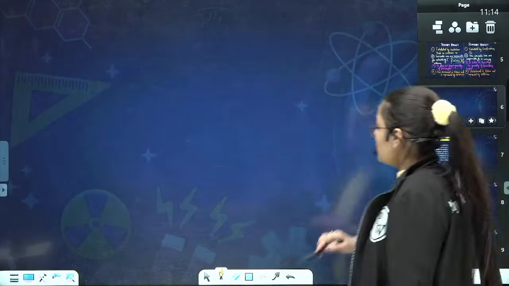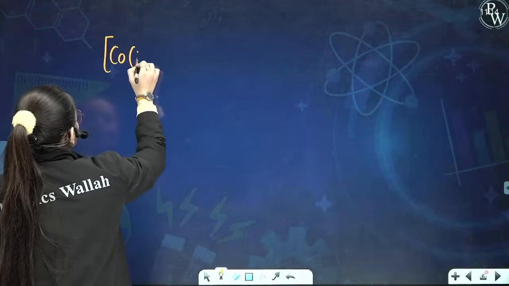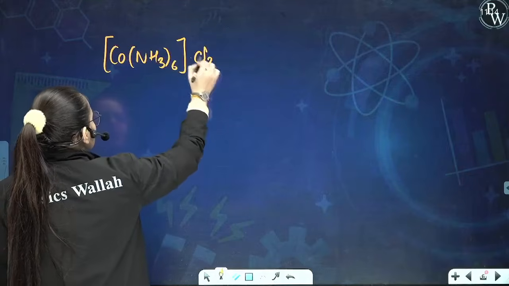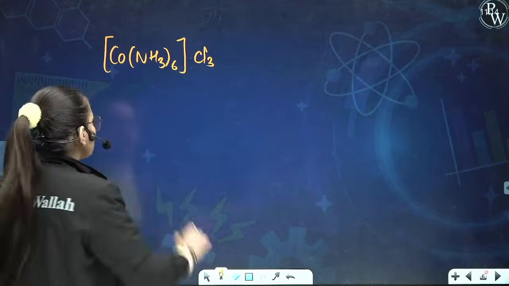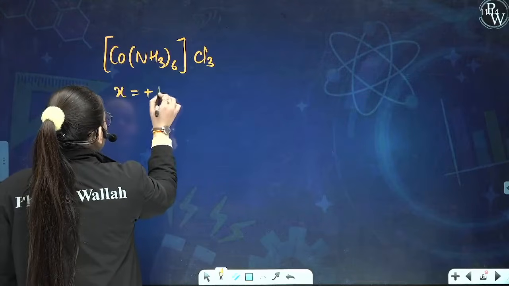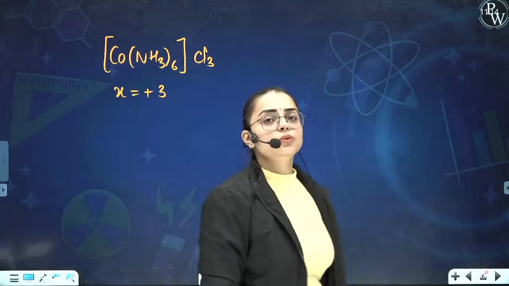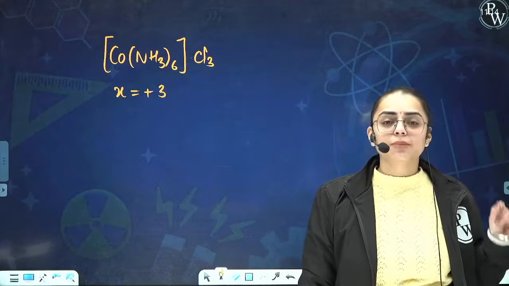Now I am taking this example again, [Co(NH3)6]Cl3. Students, understand this very basic concept. We have just calculated the oxidation state, which came out to be +3. I will explain in the coming sessions that when the oxidation state is +3, the coordination number comes out to be 6.